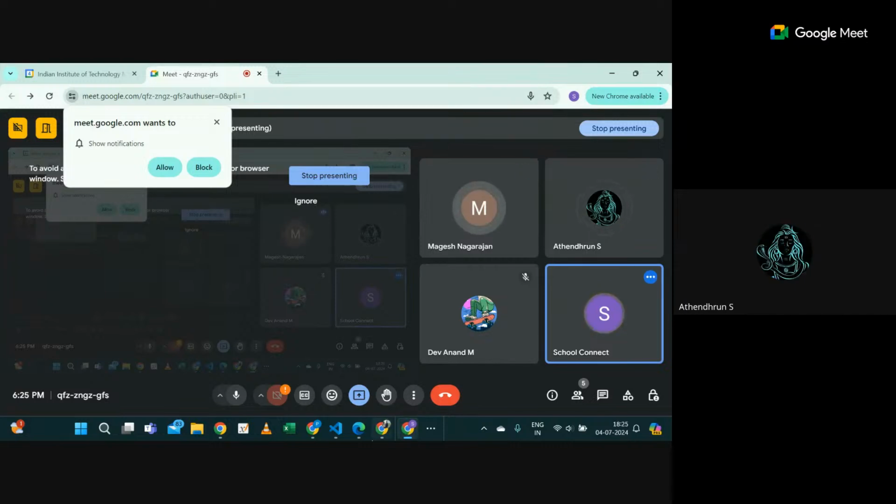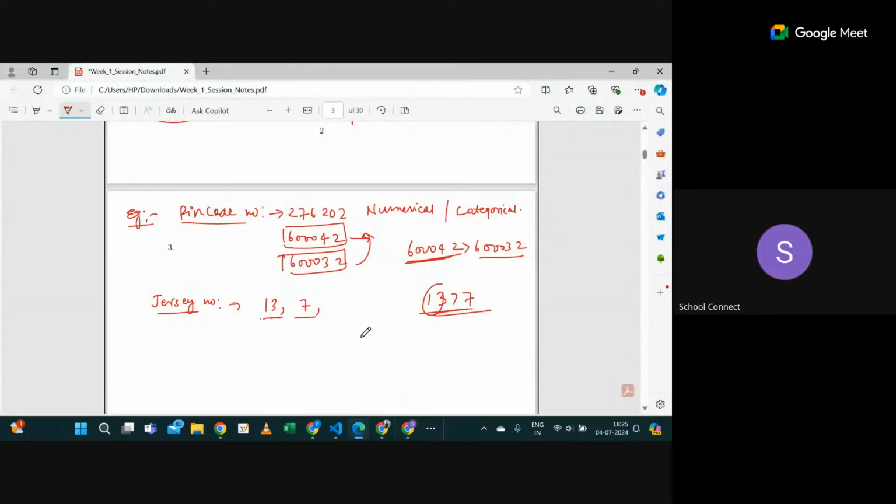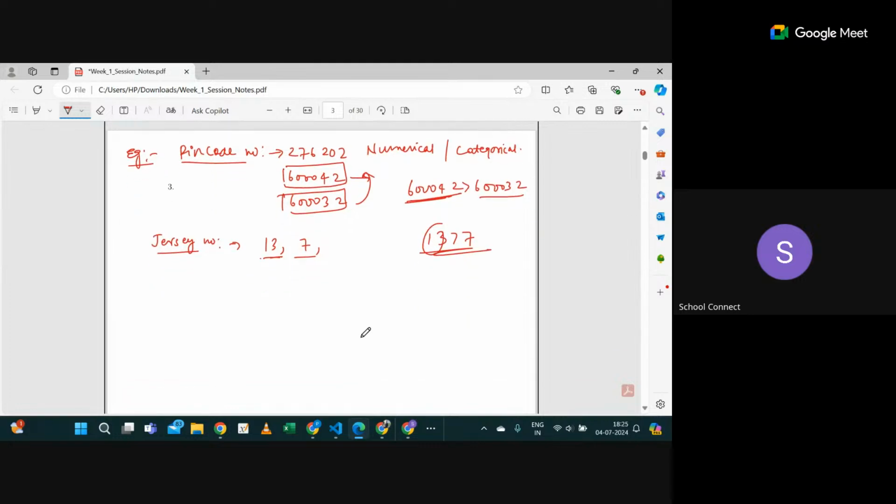Yes, sir. So it's not necessary whether it's in numbers or not. You have to think whether you are able to perform a meaningful mathematical operation on it or not. Let me take another example: Aadhaar card number, a 12 digit number. Can you perform any meaningful mathematical operation on it?